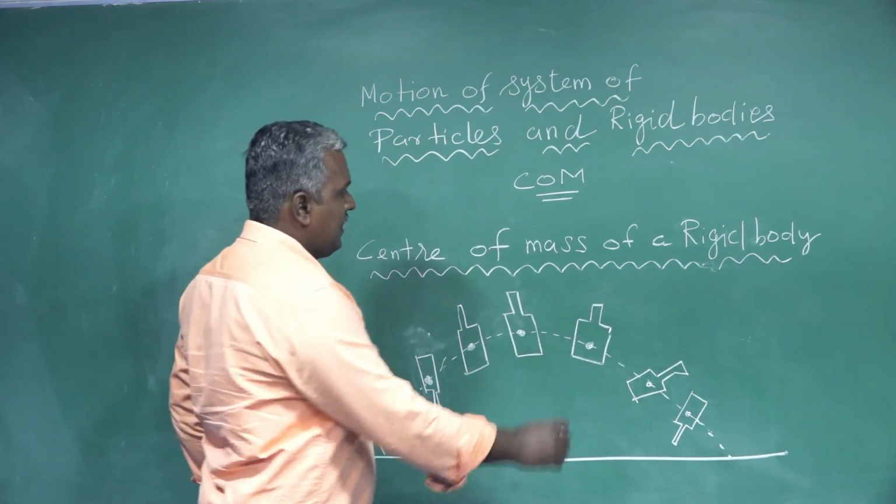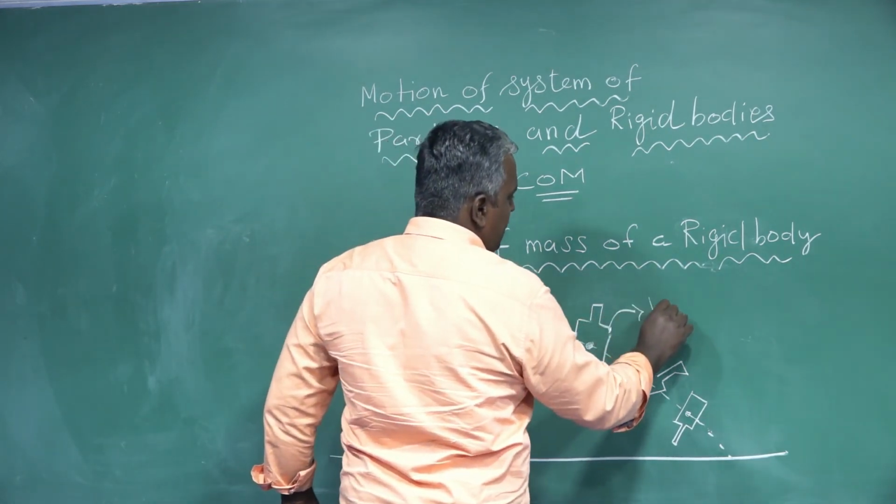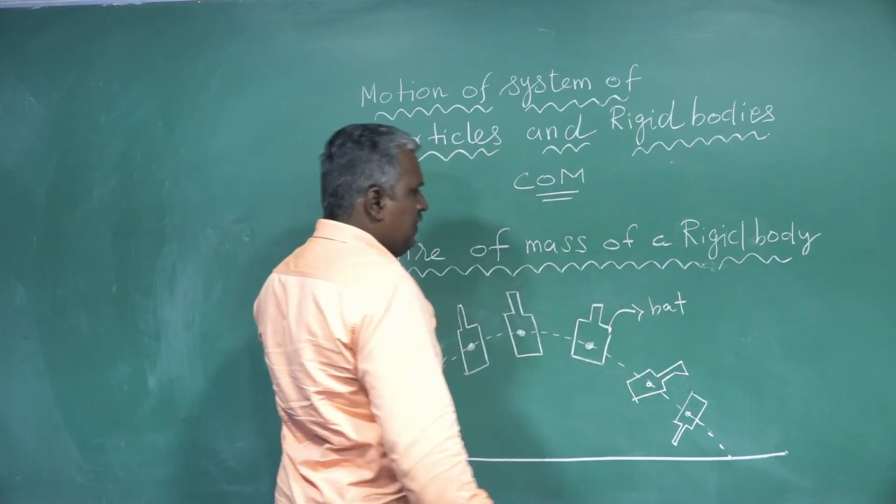What is this? Yeah, cricket bat. Example for a rigid body.